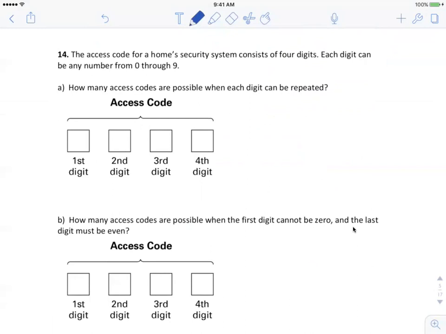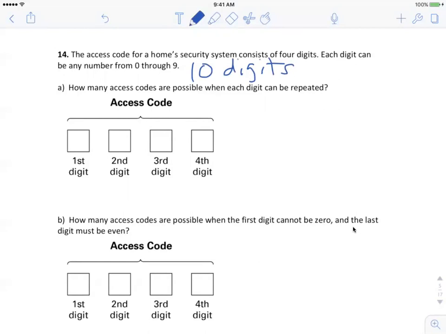Here we have an access code for a home security system that consists of 4 digits. Each digit can be any number from 0 to 9. So numbers from 0 to 9, that means there's a total possible selection from 10 digits, right? Because 0 is included. 0 and then 1 through 9, 10 digits. How many access codes are possible when each digit can be repeated?